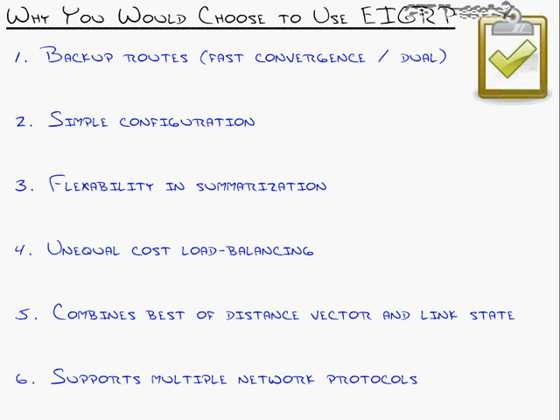All of the backups. So if the primary or the best way that's in the routing table goes down, OSPF and RIP have to rediscover or relook at the network to find all the backup routes and then find the best one of the backup routes and put that into the routing table. Not with EIGRP. EIGRP uses backup routes in something known as a topology table. So whenever it finds the best way and that goes into the routing table, it speaks to itself. It says, if you ever lose that best way, I've got a perfect backup right here.